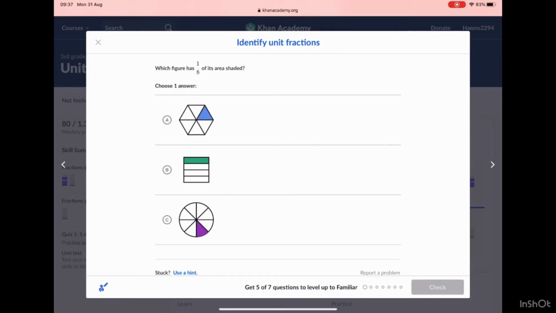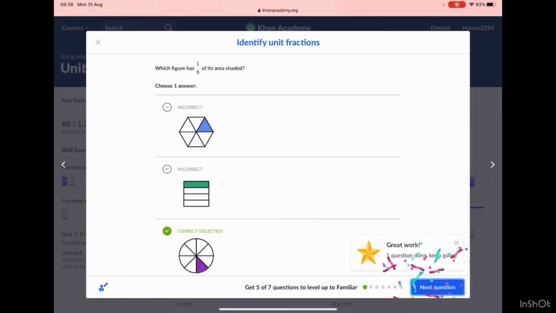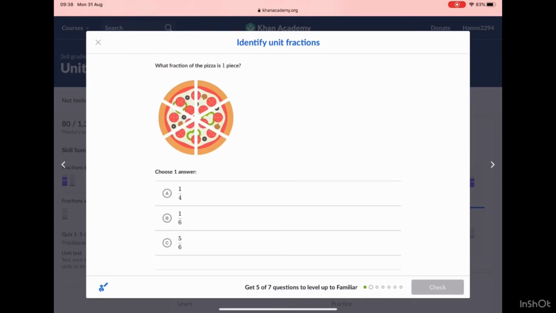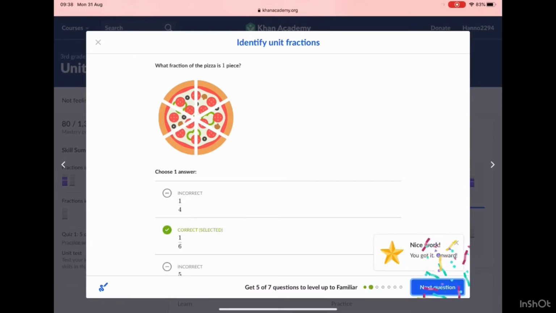Alright, let's go. Which figure is shaded 1 of 8? As you can see, A is 1 of 6, B is 1 of 4, but C is. So now I'm going to press C real quick. Yes. Now next, what fraction of the pizza is 1 piece? There are 6 pieces, but they are asking for 1. So it has to be 1 of 6. Check, yes, I was correct.